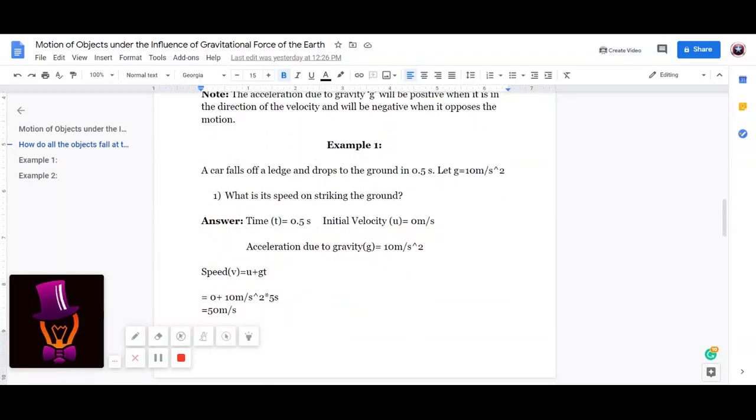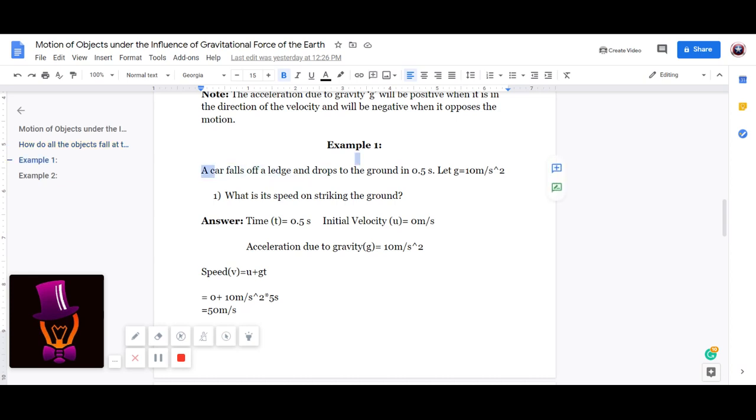Let us take an example. The car falls off a ledge and drops to the ground in 0.5 seconds. Let g be 10 meter per second square. What is its speed on striking the ground?